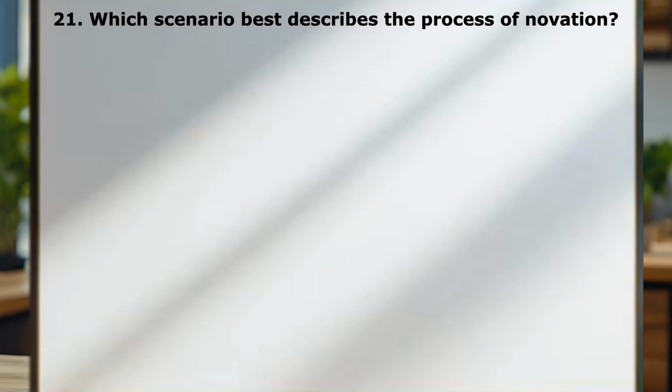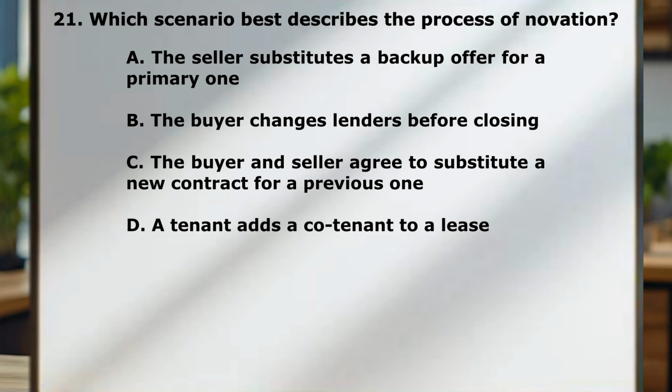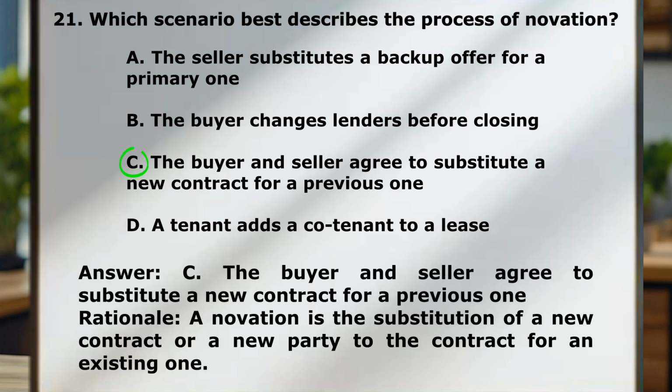Since I love you and I want you to pass the exam and you've stayed this long, I got an extra question for you, a bonus question. Question number 21. Which scenario best describes the process of novation? A. The seller substitutes a backup offer for a primary one. B. The buyer changes lenders before closing. C. The buyer and seller agree to substitute a new contract for a previous one. D. A tenant adds a co-tenant to a lease. Correct answer here is C. The buyer and seller agree to substitute a new contract for a previous one.